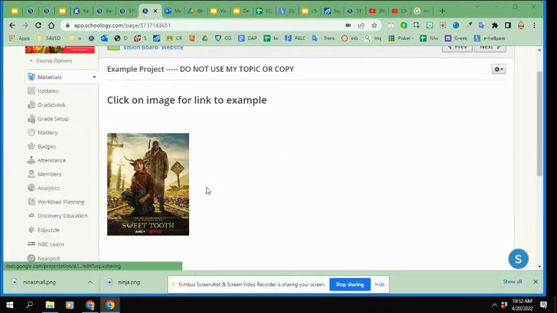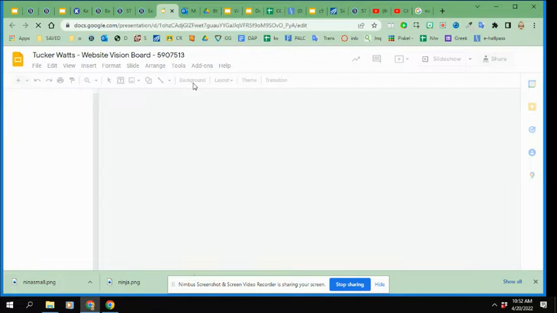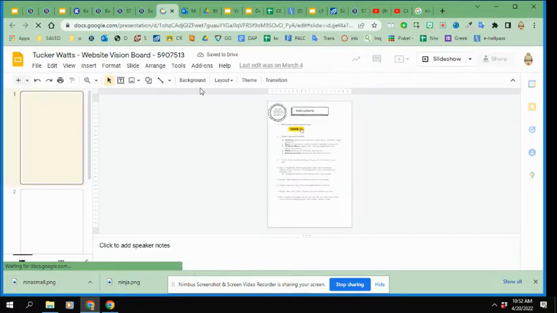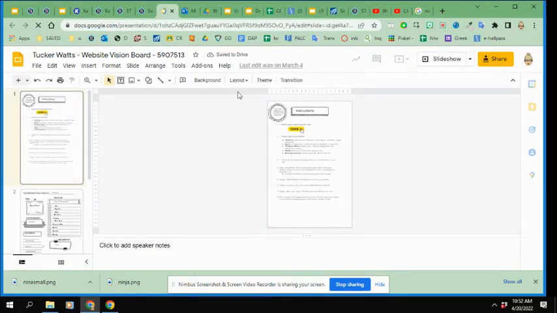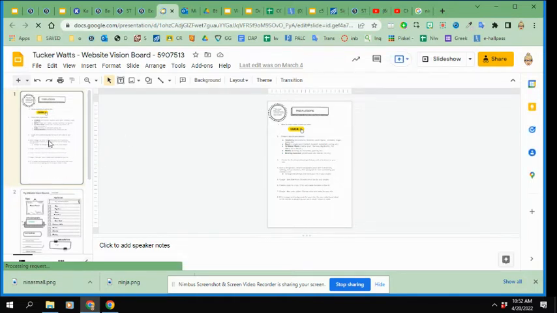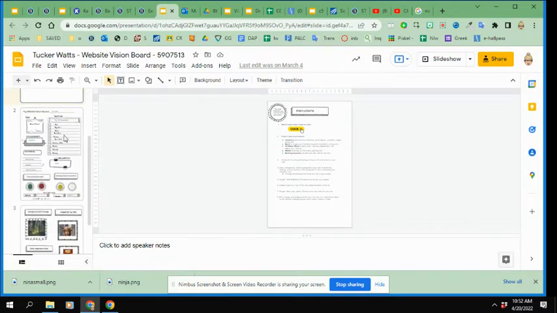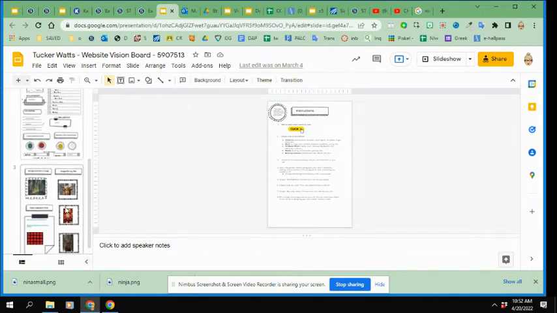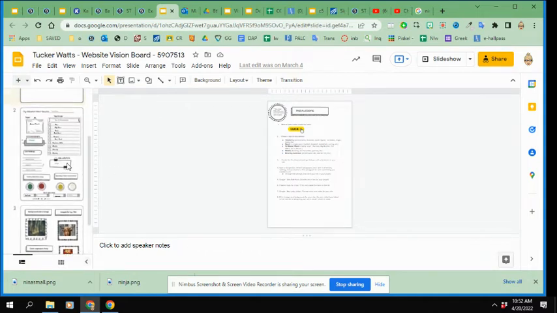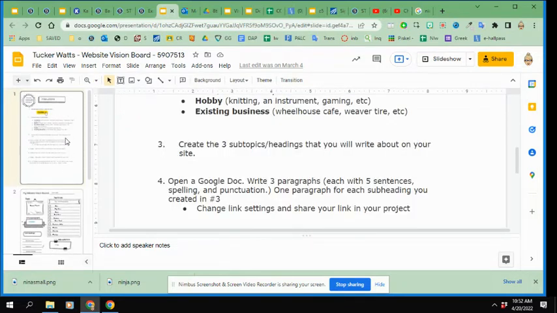So I'm going to go ahead and click on my example. I did a show off of Netflix, and we'll talk about what your topics can be, but that's what mine is on. When you open up your copy of the document, you're going to have page 1 instructions, page 2 is the project, and page 3 is the project. So we're going to investigate a little more. I'm going to zoom in using the magnifying tool.